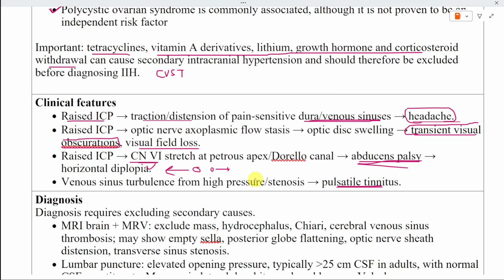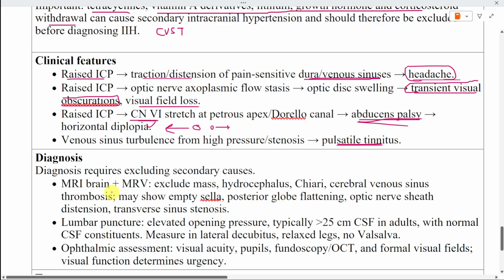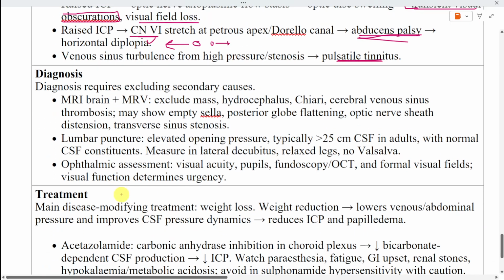The key clue is papilloedema in a patient with symptoms of raised intracranial pressure. However, papilloedema is not synonymous with IIH. It is a sign of raised intracranial pressure and demands investigation for structural lesions, hydrocephalus, and cerebral venous sinus thrombosis. Diagnosis is therefore a process of exclusion.